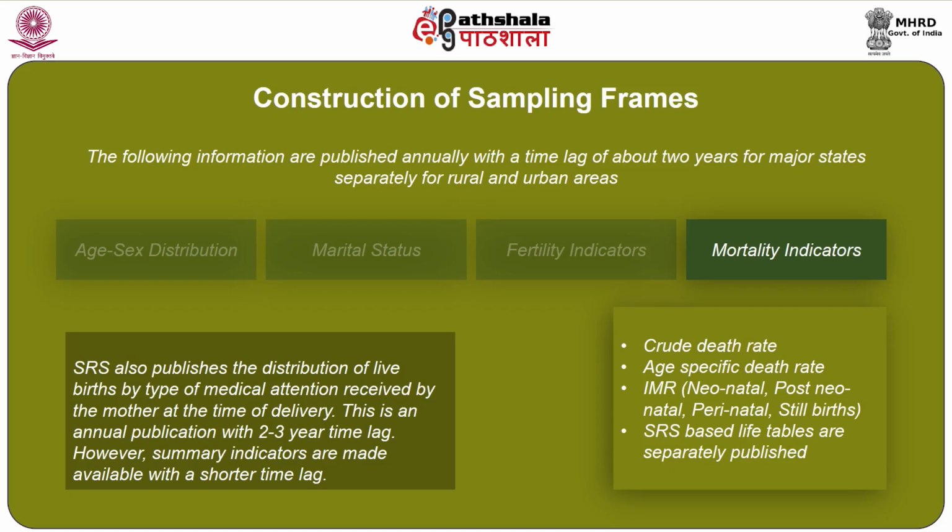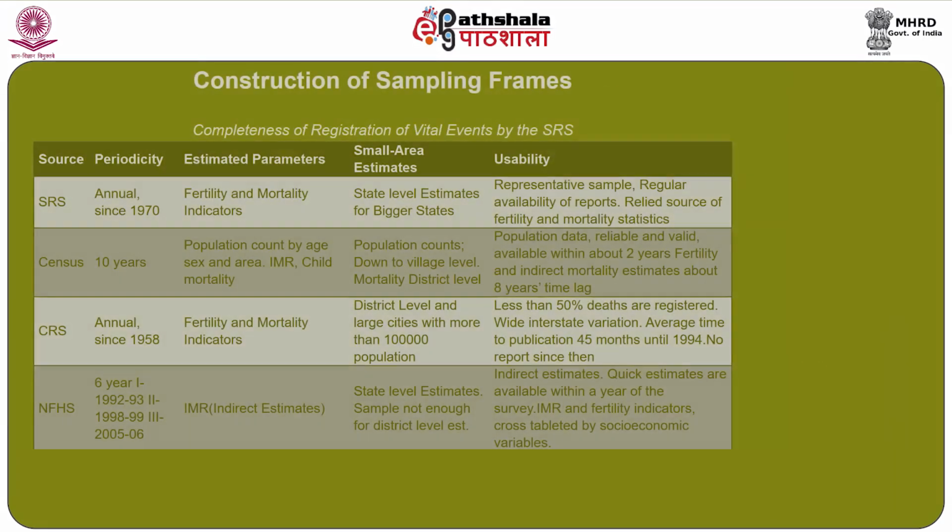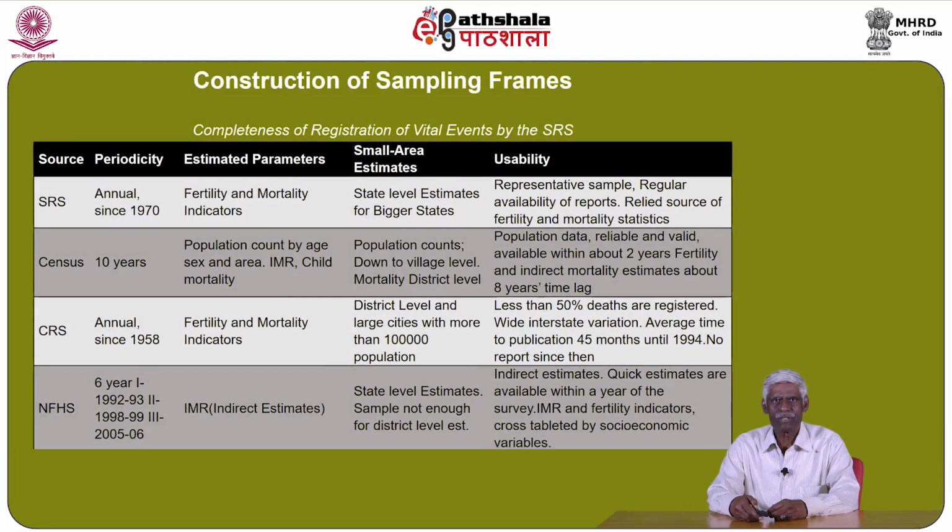SRS also publishes the distribution of live births by type of medical attention received by the mother at the time of delivery. This is an annual publication with a 2 to 3 year time lag. However, summary indicators are made available within a shorter time lag. The table depicts the various sources like SRS, Census, CRS, NFHS with their respective periodicity, estimated parameters, small area estimates and usability.